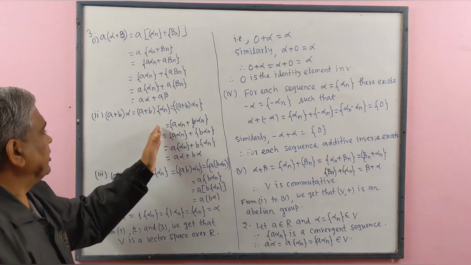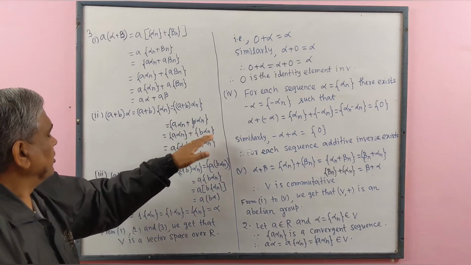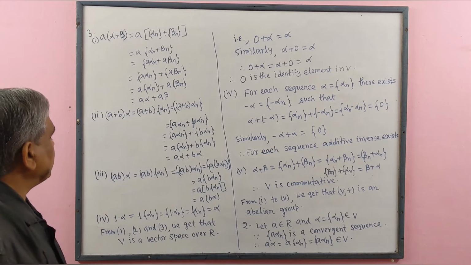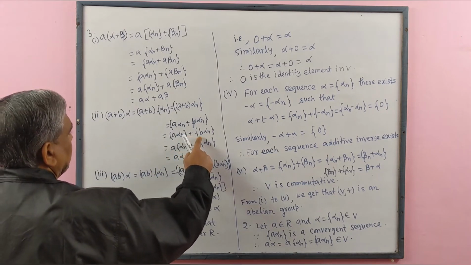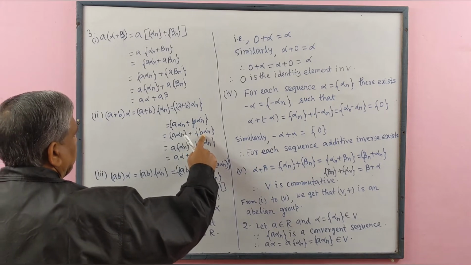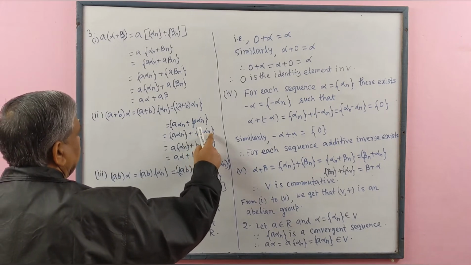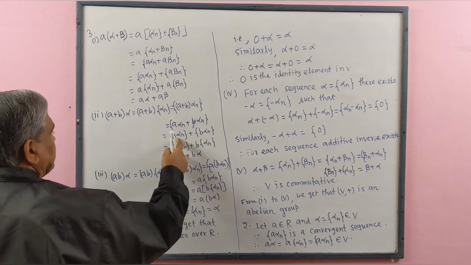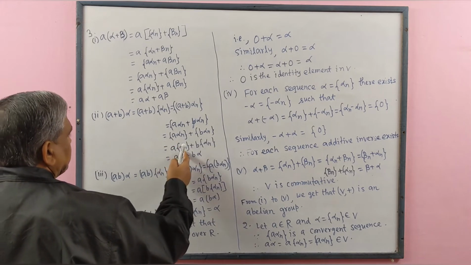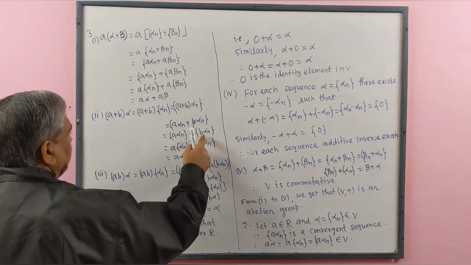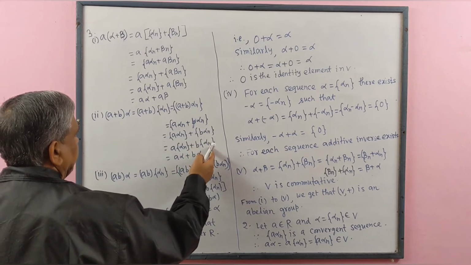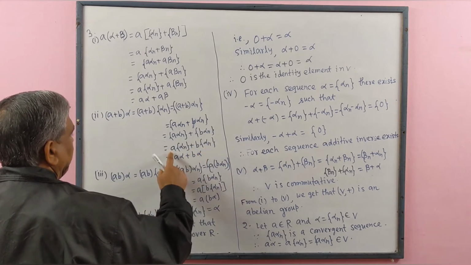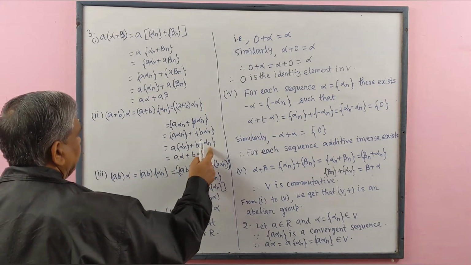We separate these into two sequences. Here A alpha n plus a sequence whose generalized term is B alpha n. This means A, a sequence whose generalized term is alpha n. Here B, a sequence whose generalized term is alpha n. That means A alpha plus B alpha.